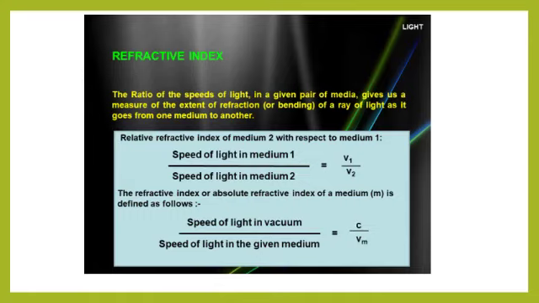Now the absolute refractive index of a medium is defined as the ratio of the speed of light in vacuum to the speed of light in the given medium. The second medium can be glass or water or any other, any other solid or liquid or even gas. So this is about the refractive index.